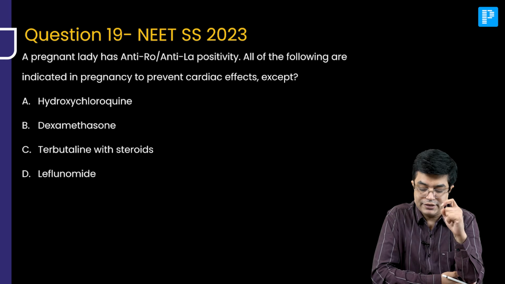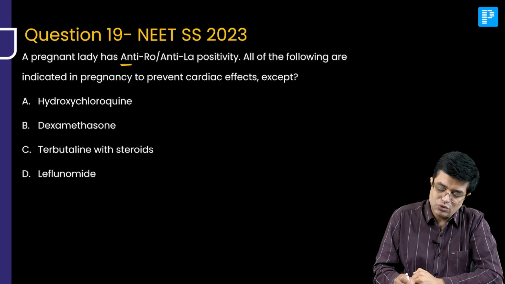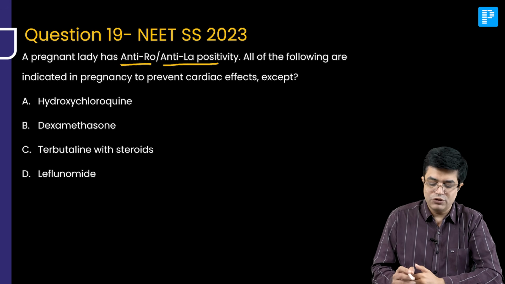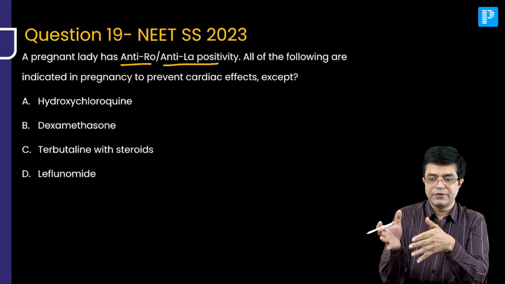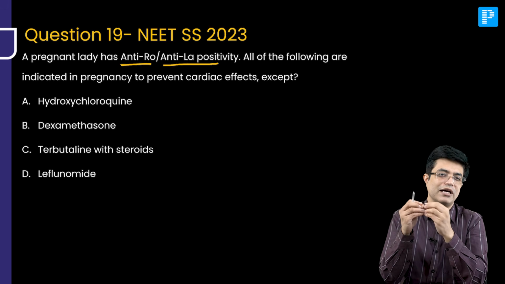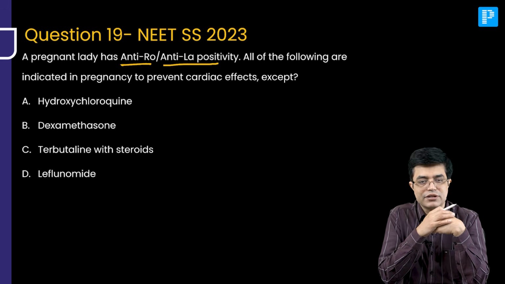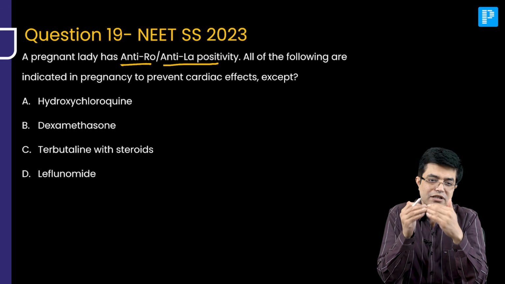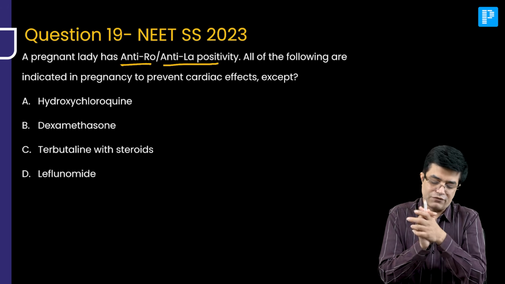Question number 19. This is a NEET SS 2023 PYQ. A pregnant lady has anti-Ro, anti-La positivity. We know that if there is anti-Ro, anti-La positivity in pregnancy, they can cross the placenta from the mother, reach the baby, and they have a tendency to damage the conduction system, particularly the AV node, and they can cause congenital heart block. Which drugs can be given to the lady to prevent these manifestations from happening?